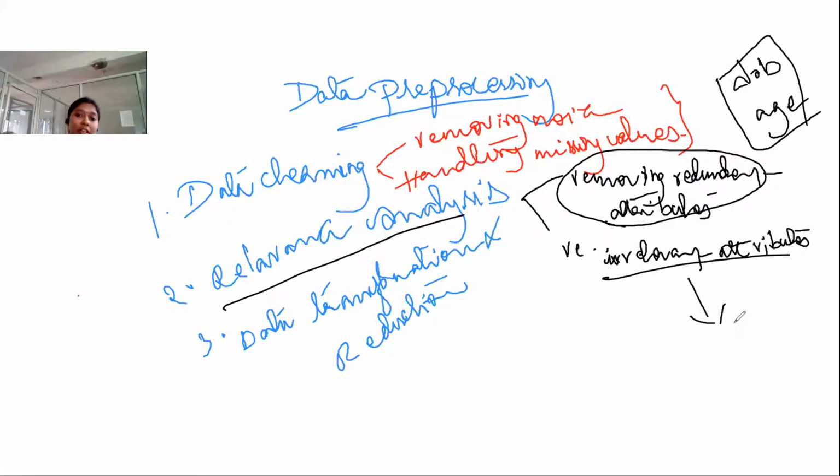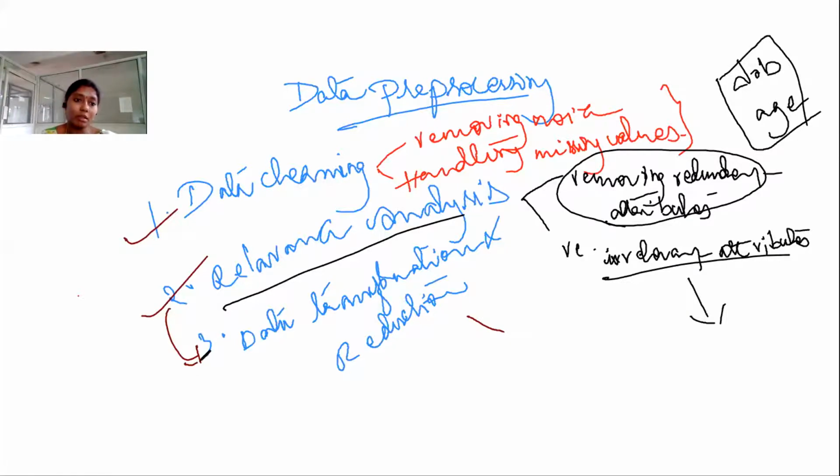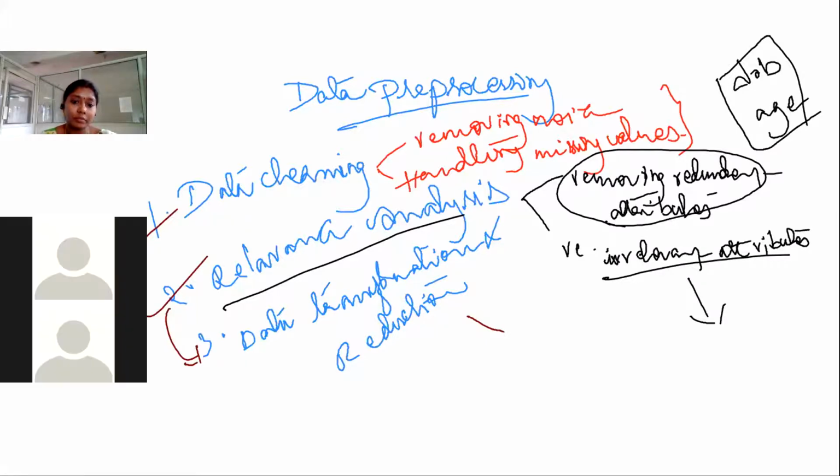And what is data transformation and reduction? After performing data cleaning and relevance analysis, we should undergo this step to complete the data pre-processing. Here in data transformation and reduction, we should go through two steps.